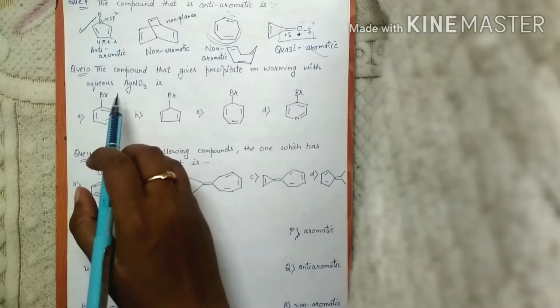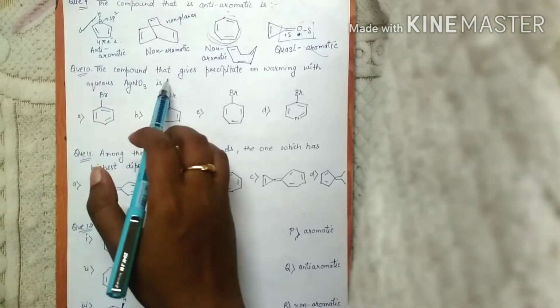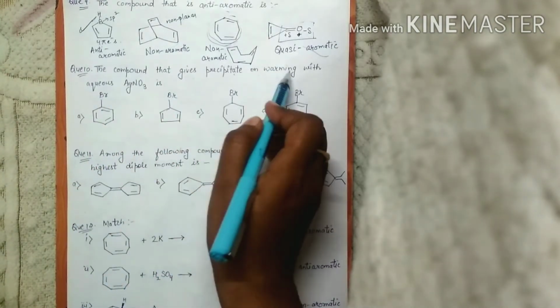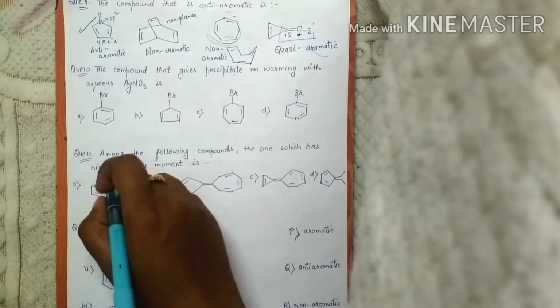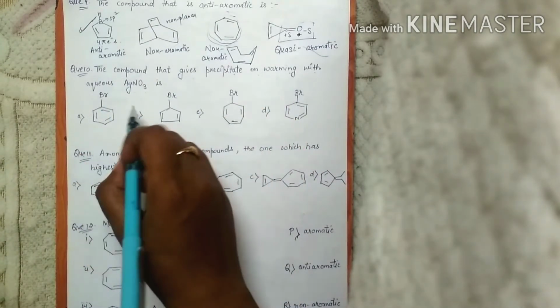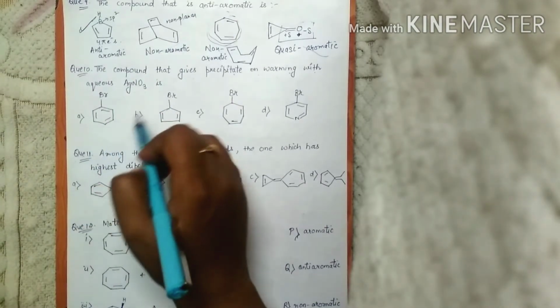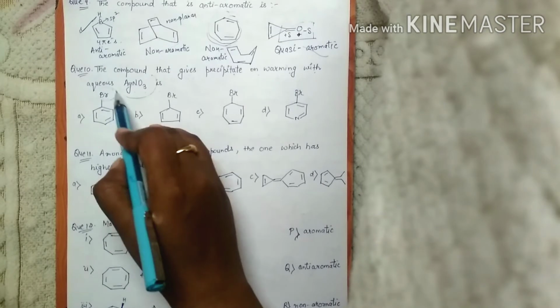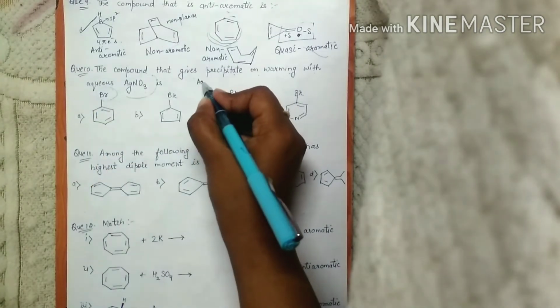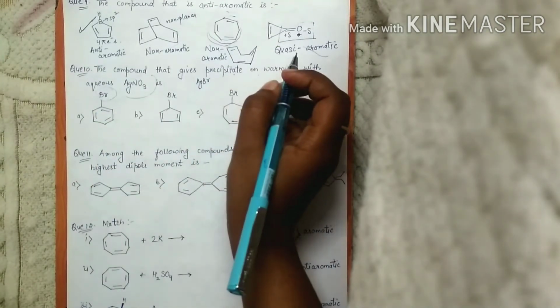Moving on to question number 10. The compound that gives precipitate on warming with aqueous AgNO3 is. So first of all, we have to see the given reaction. AgNO3 will react with this Br and AgBr will go out.